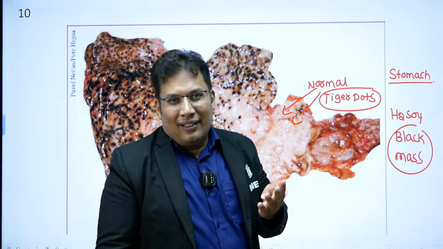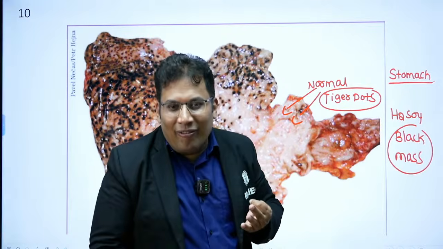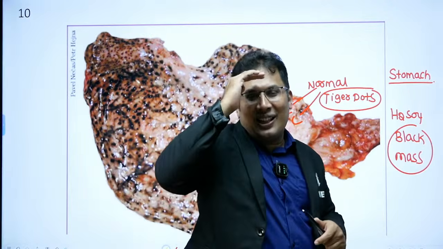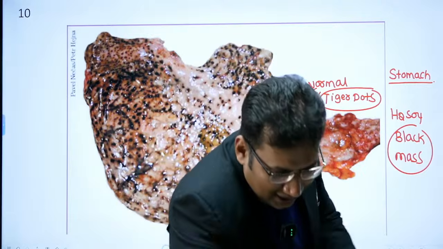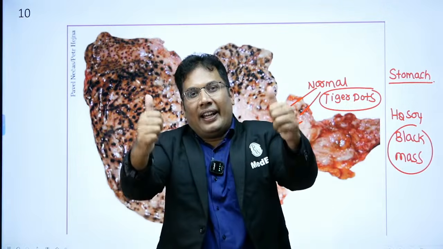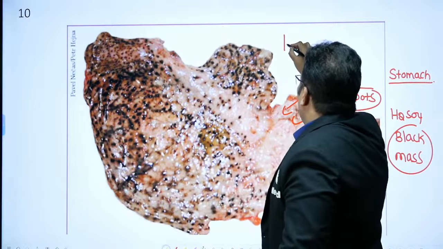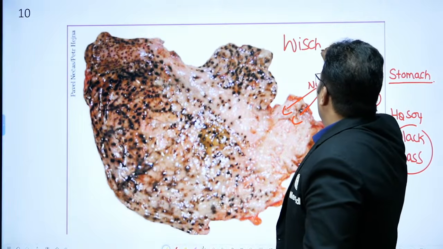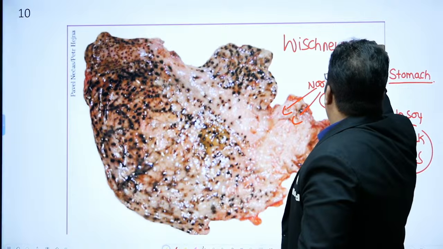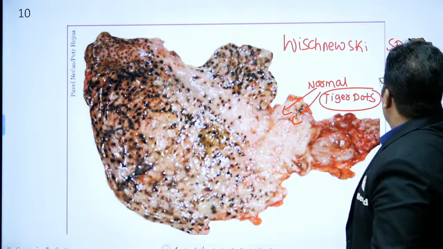It is not H2SO4. It is not phenol either. Yes, very good. Very good, Srinivas. Excellent answer. Great, great answer. So this is basically known as Vishnevsky spots.